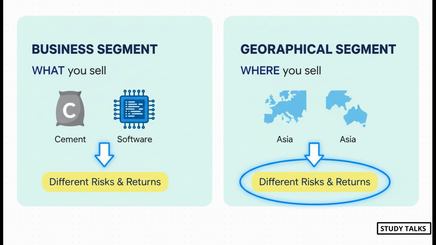All right, a company can basically be sliced up in 2 ways. You've got your business segment, which is all about what the company sells. Like, imagine a company that makes both cement and software. Totally different products, right? Different customers, different risks. Then you have a geographical segment, which is all about where they sell. Selling in India is going to have different political and currency risks than selling in Europe. But here's the key phrase for both, and you need to remember this. Different risks and returns. That's the whole game right there.